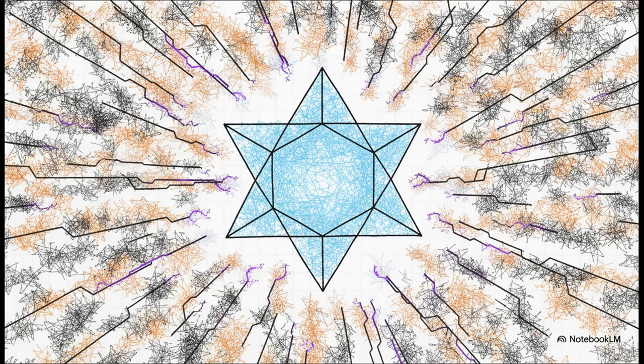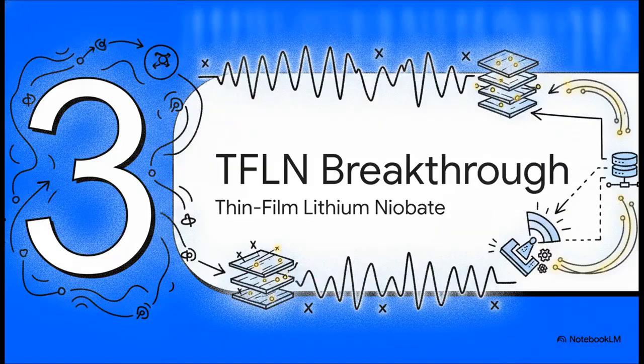So why is this so hard? Well, current quantum systems struggle massively with scaling due to three main issues: thermal noise, interconnect losses, and the destruction of coherence during this frequency conversion. Imagine a translator trying to do their job in an incredibly noisy, chaotic room. They can't hear properly, words get lost, and the final translation is completely garbled. That thermal noise and those physical interconnect losses are exactly that noisy room, causing the destruction of that fragile quantum coherence. Which leads us to Section 3, the TFLN breakthrough, Thin-Film Lithium Niobate.